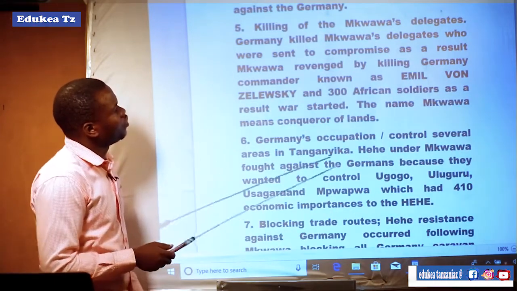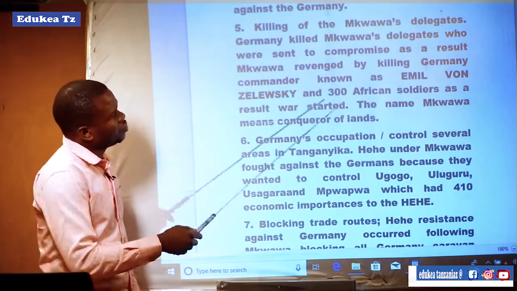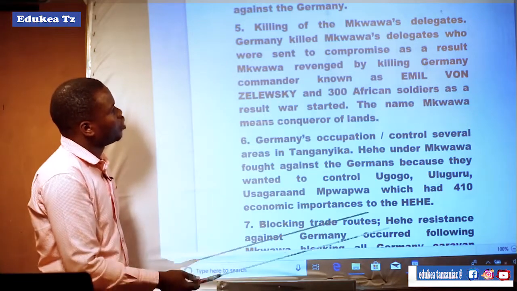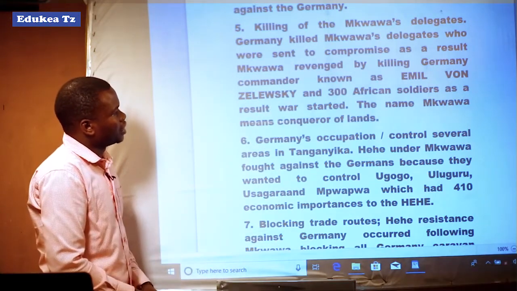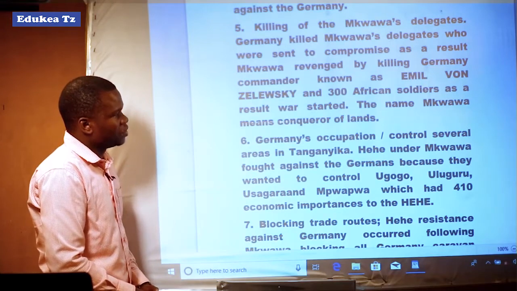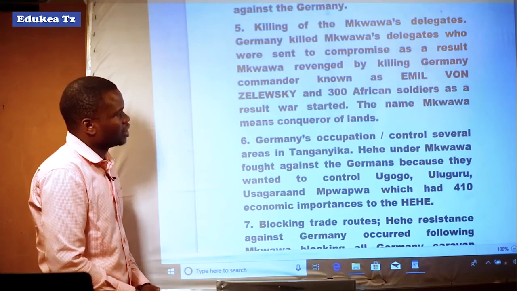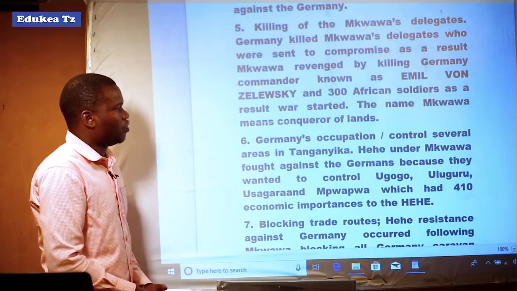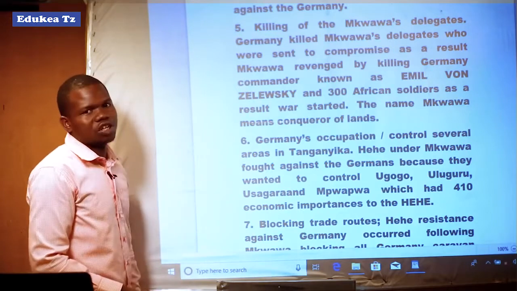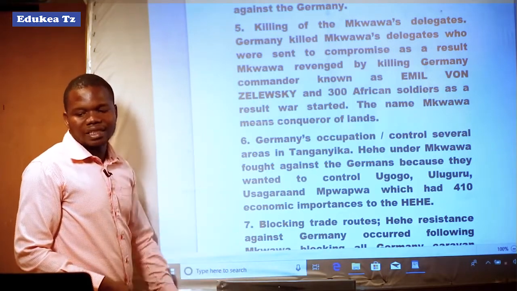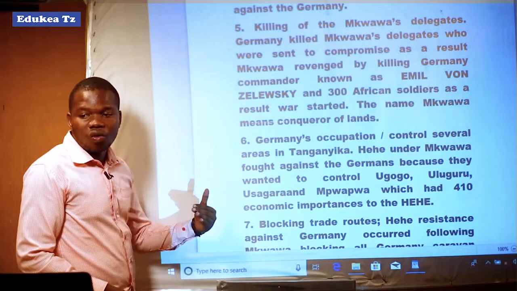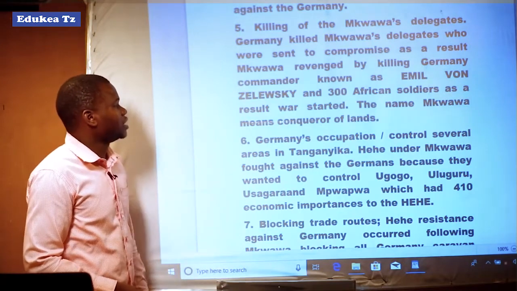Also, the killing of Mkwawa's delegates. Germany killed Mkwawa's delegates who were sent to compromise, and as a result Mkwawa took revenge by killing the German commander known as Emil von Zelewski. So by doing so, Germany was not satisfied and the war started.